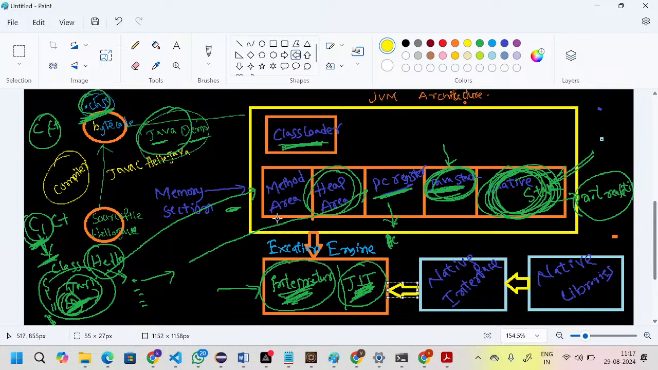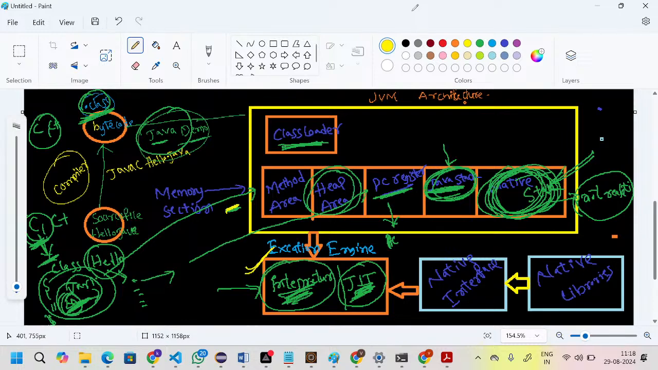So the remaining part is the execution engine. In the execution engine, generally, it will translate one format to another format. Which format?